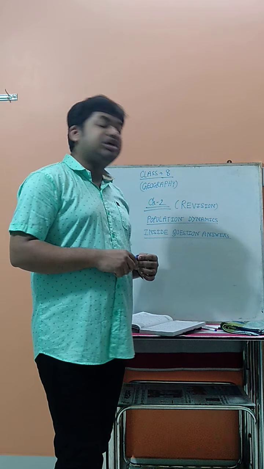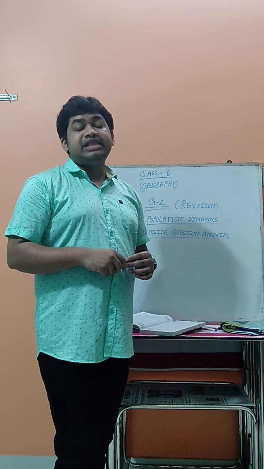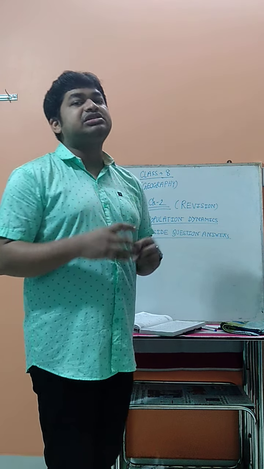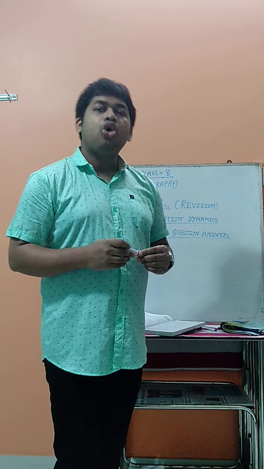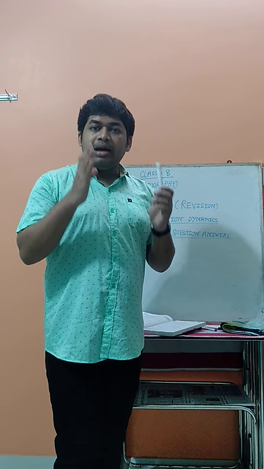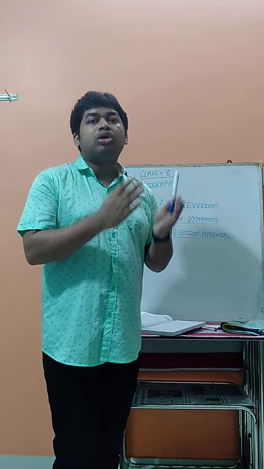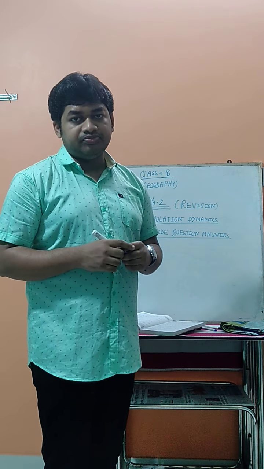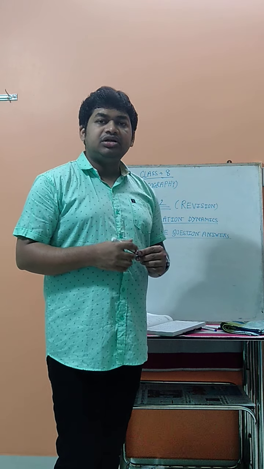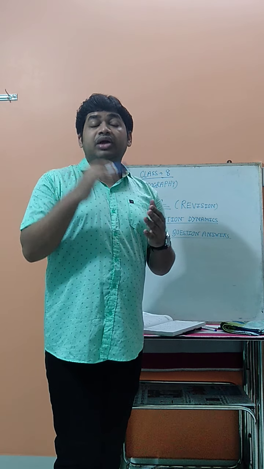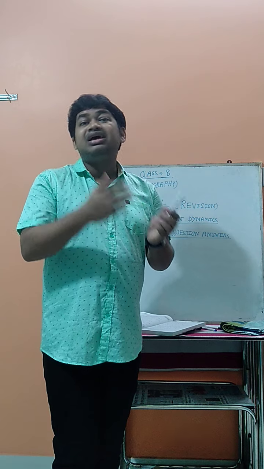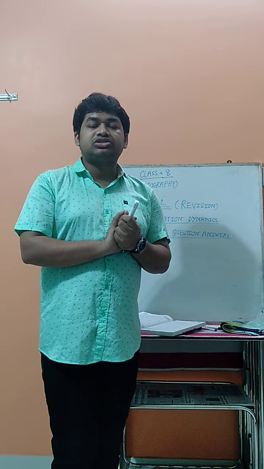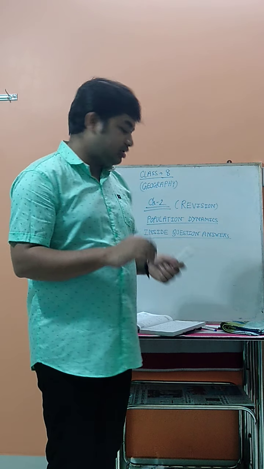Next, overpopulation. What is overpopulation? When the number of people living is more than the capacity of the land, it is known as overpopulation. And the second is underpopulation, the opposite one. When the number of people living is less than the capacity of the land, that is called underpopulation.